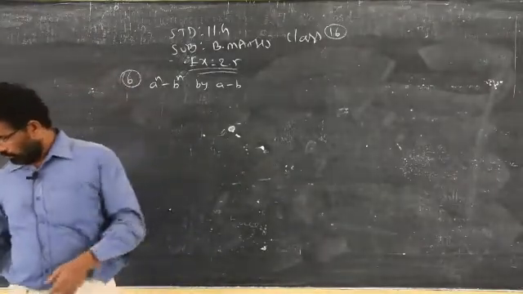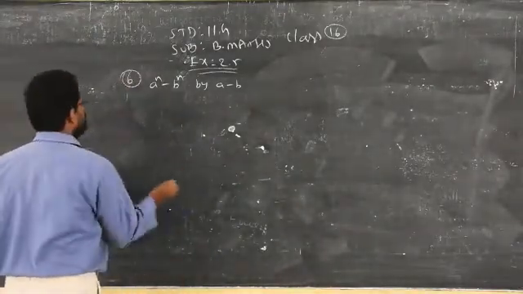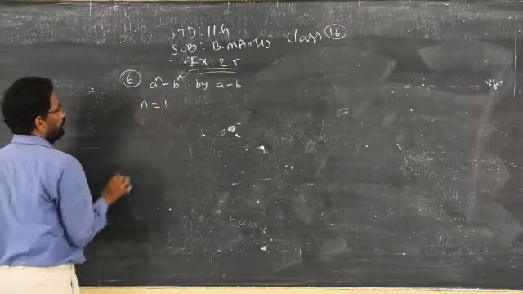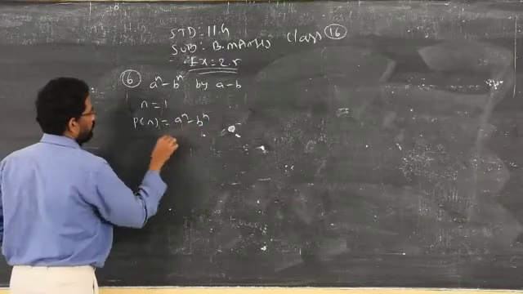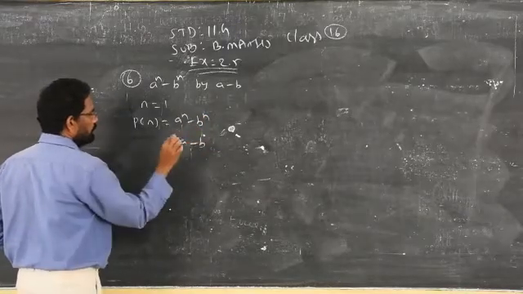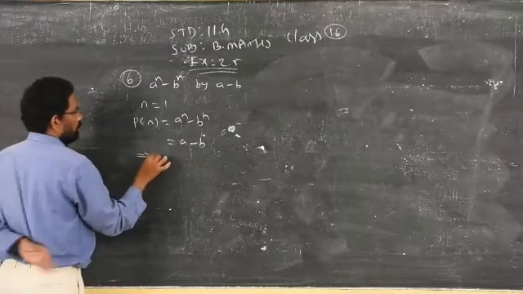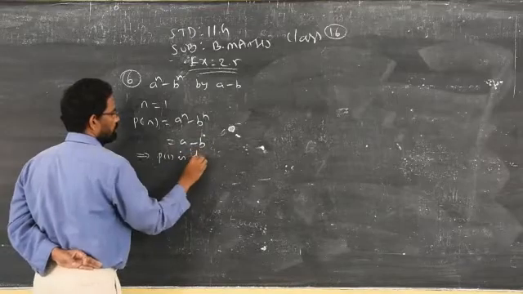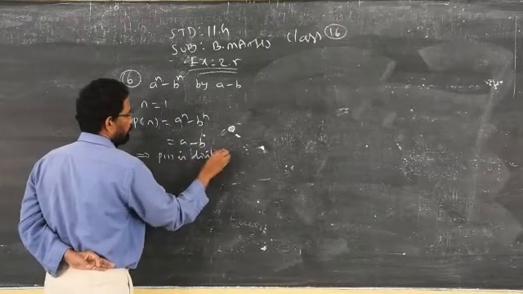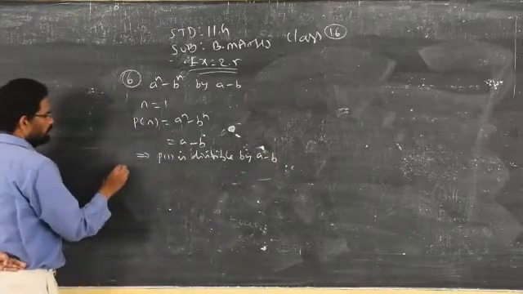Clear? So very simple. As usual, what is the first condition? N is equal to 1. So P of n is equal to a power n minus b power n, so a minus b. This a minus b is which step? A minus b. Therefore, P of 1 is divisible by a minus b.